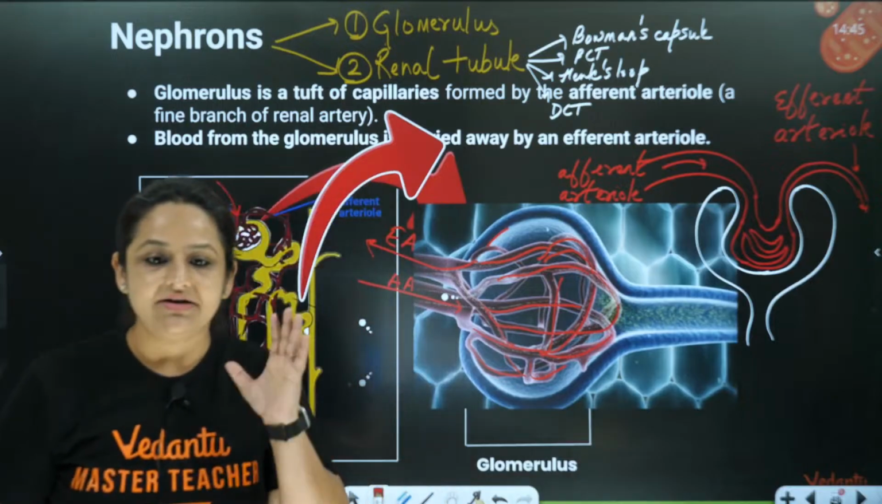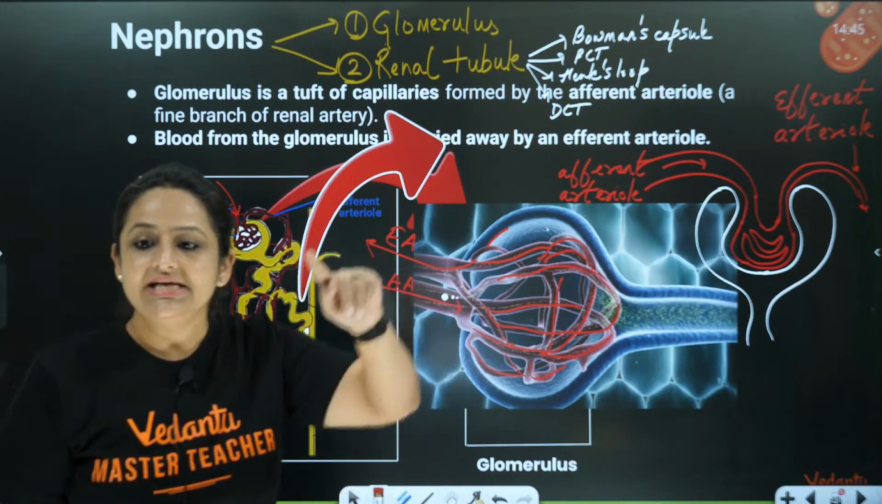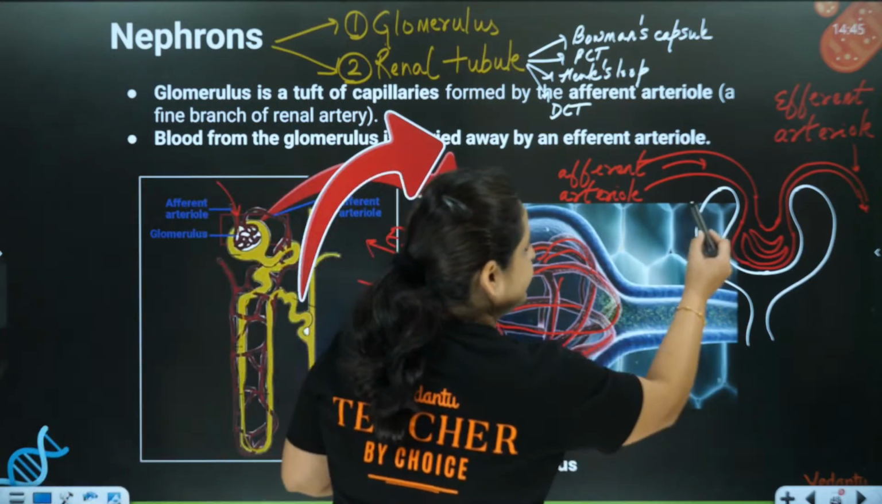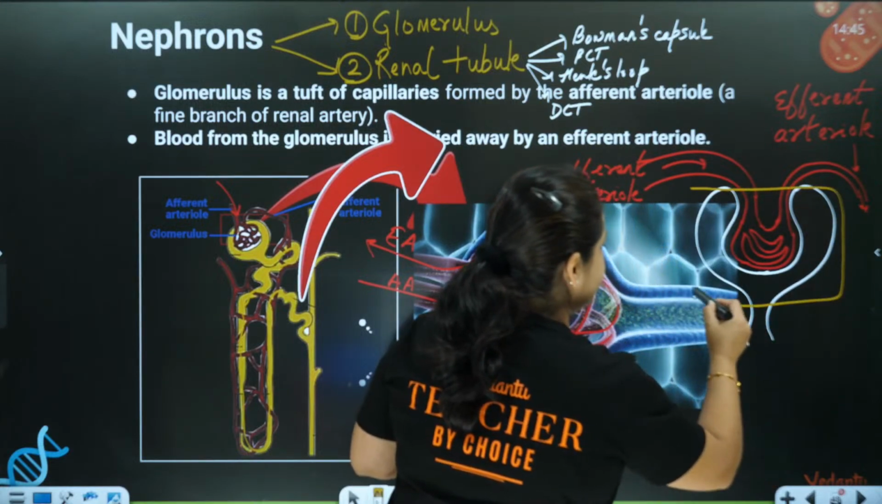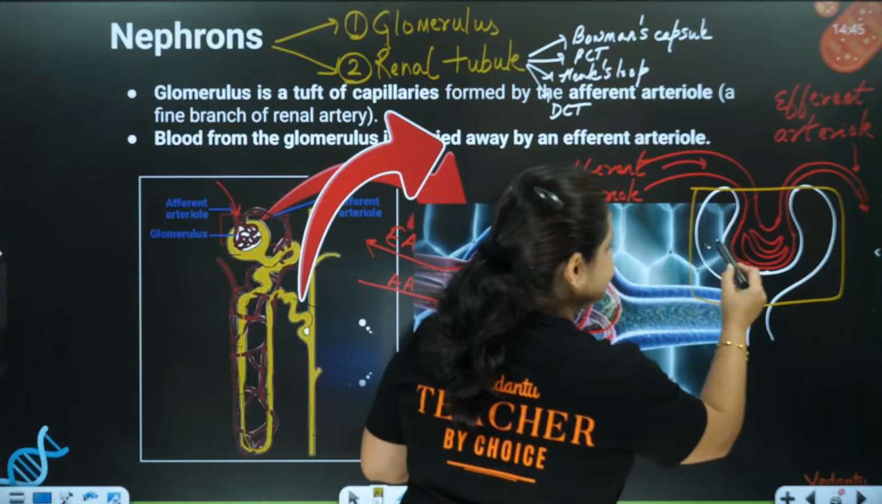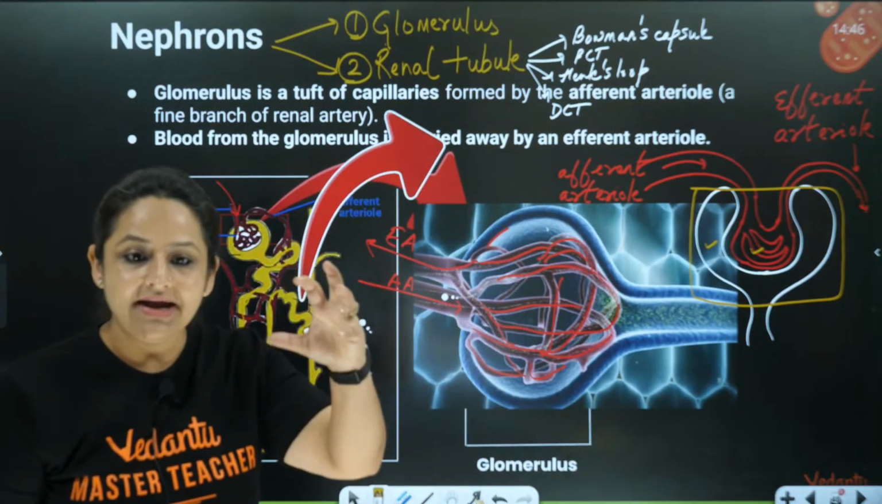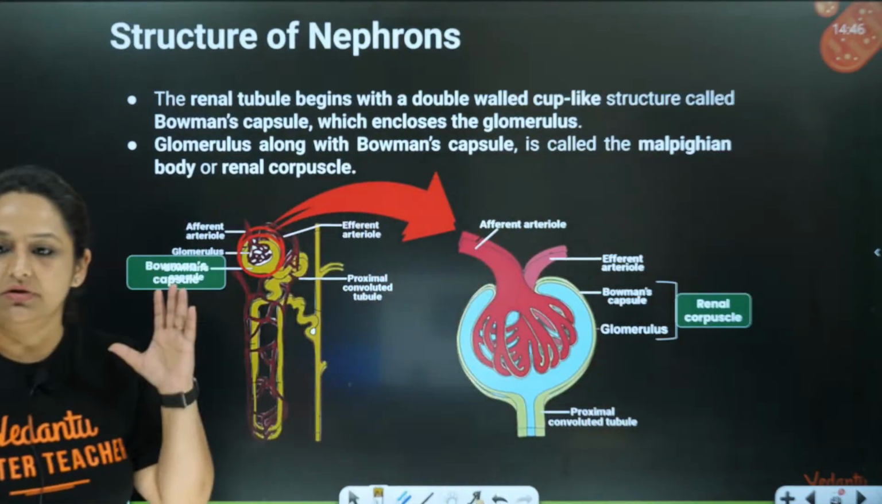Clear? This part is clear to everyone. Glomerulus is sorted for everyone. This entire structure that I just made over here, from here to here, what am I including? The Bowman's capsule and the glomerulus. These two things combined together, we call a Malpighian capsule.